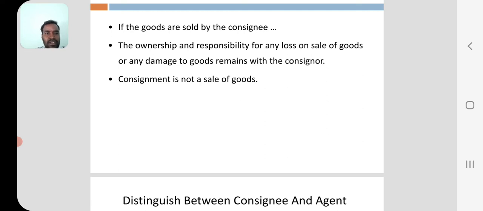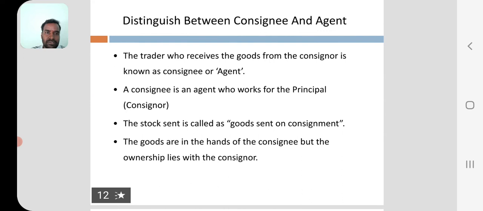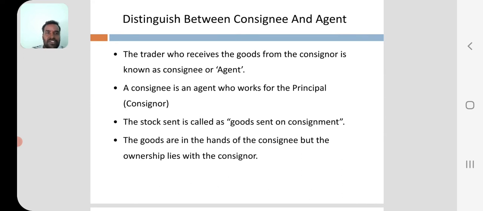Consignment is not a sale of goods. It is not a selling of goods. It is just transferring of goods from consignor to consignee. Distinguish between consignee and agent.